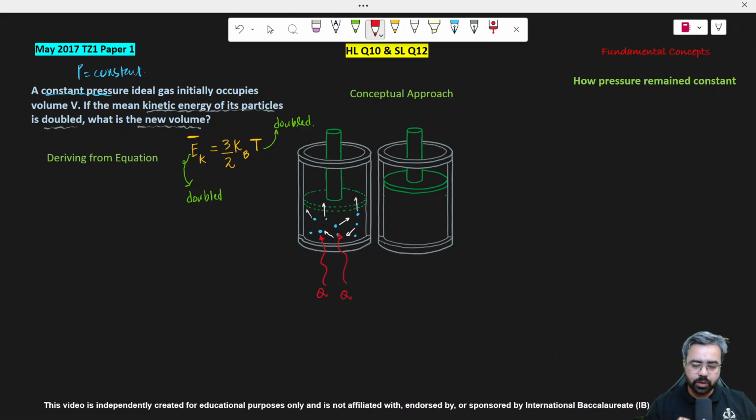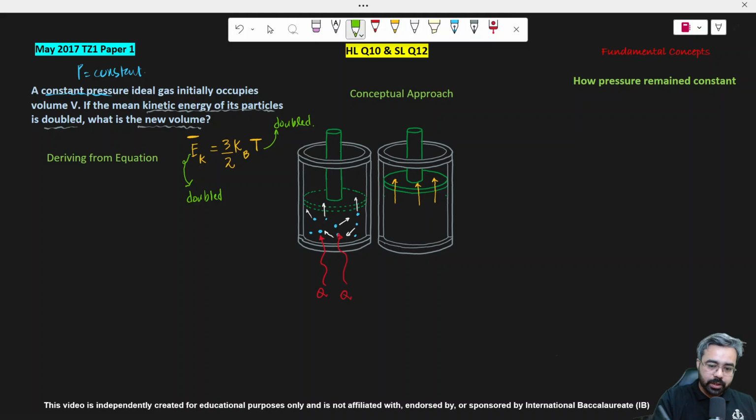When the speed has increased, these particles exert more force on the piston of this container, so most probably the gas should expand. Obviously the gas will not compress, because now the gas possesses higher internal energy. I will come to the conceptual approach later also.